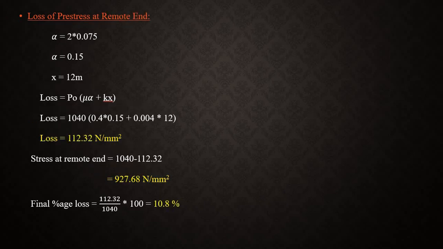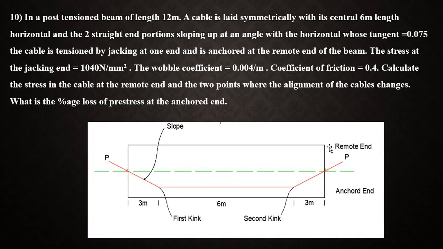Now the final one, that is the loss of pre-stress at the remote end. This end is called the remote end. What is the distance of the remote end from here to here? It is 12 meter.